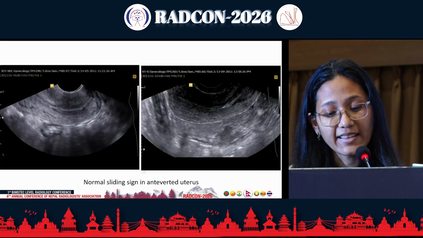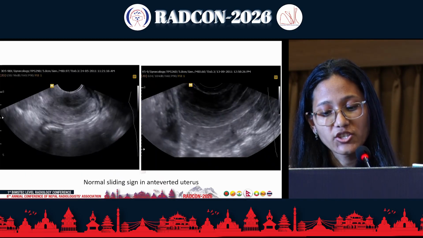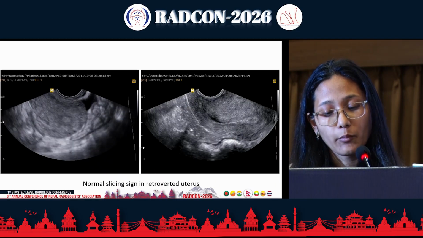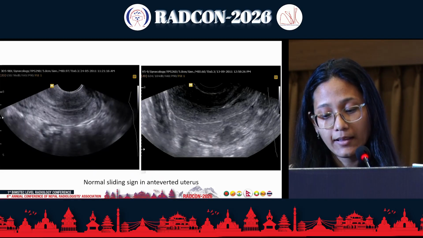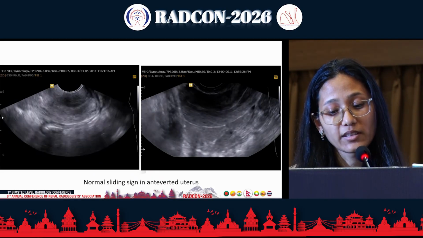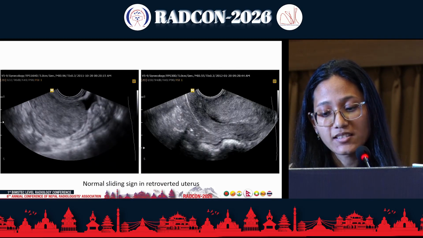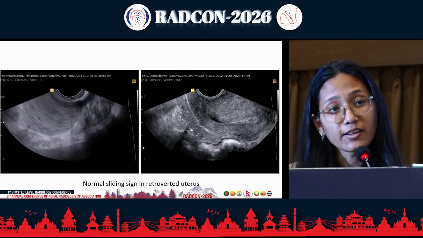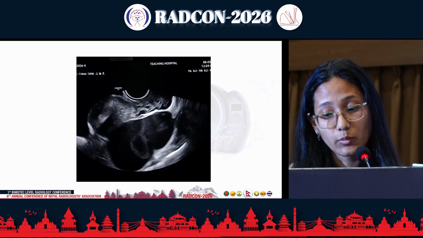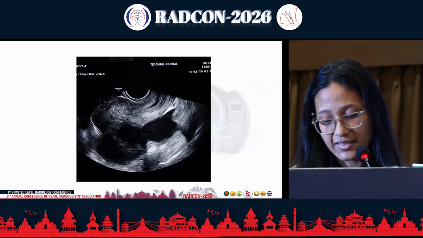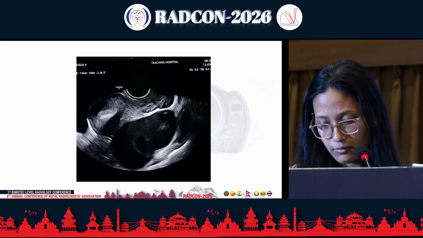This is the normal sliding sign in the anteverted uterus. We can see that as we apply gentle pressure with the probe, when the probe is placed in the posterior fornix, it will glide smoothly. The cervix and the posterior vagina will glide freely across the rectum, and the operator will place another hand over the lower abdomen of the lady and will ballot the uterus, and then we will see this movement. If I could play this again, sorry.